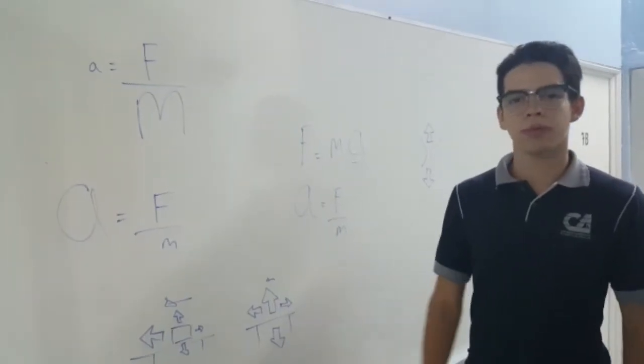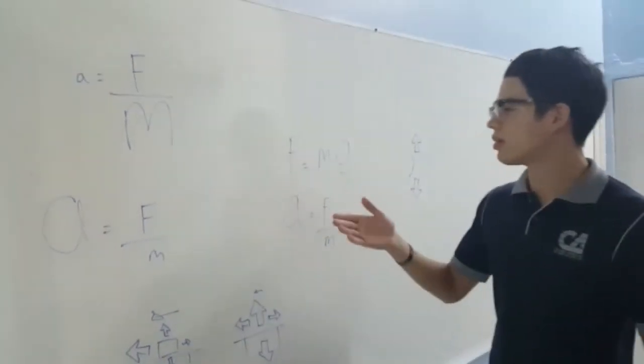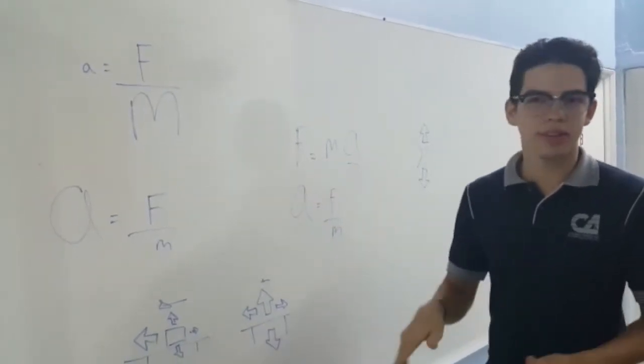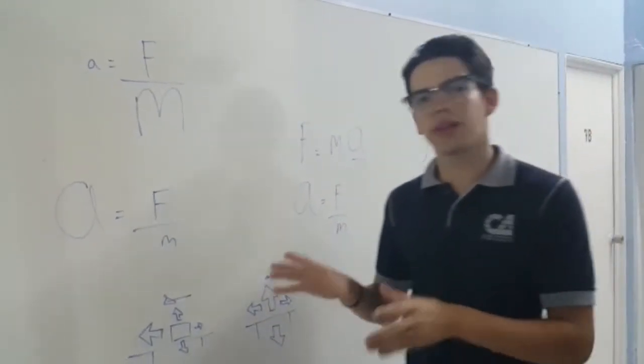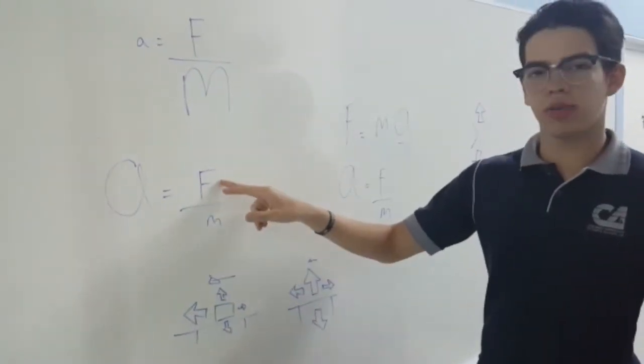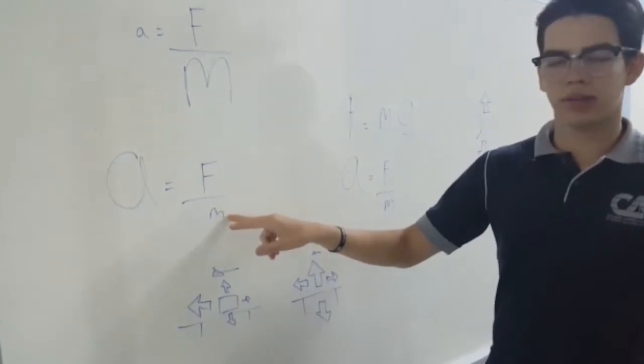Like we said before, on the second law, we're going to focus on F equals mass times acceleration. But this time, we're going to focus specifically on acceleration and how it equals force over mass.